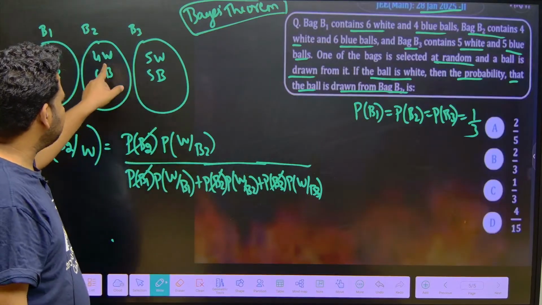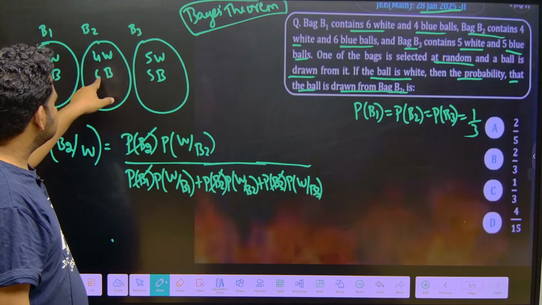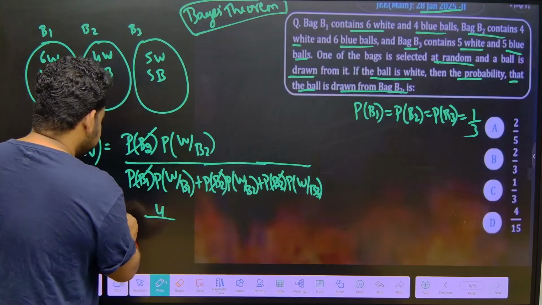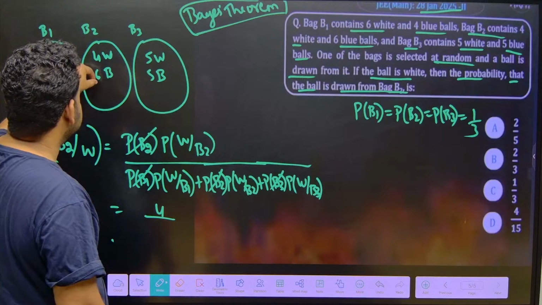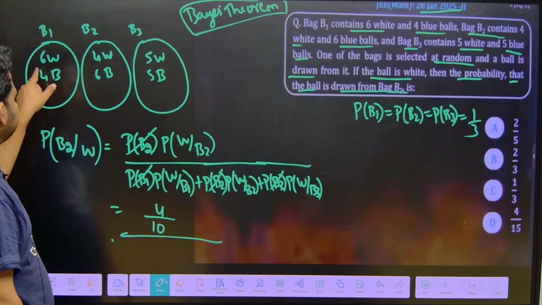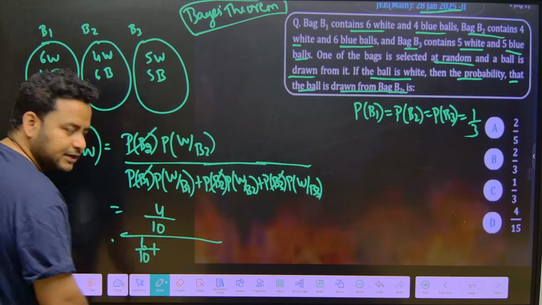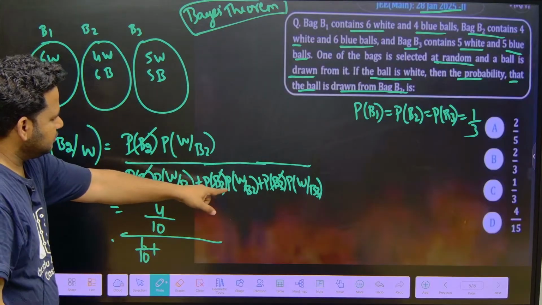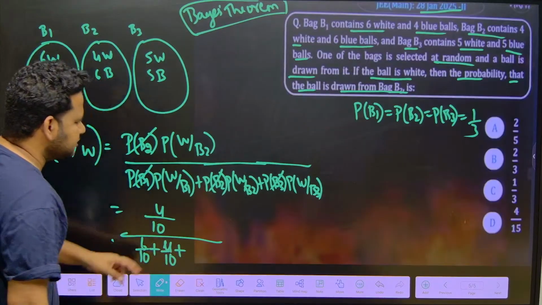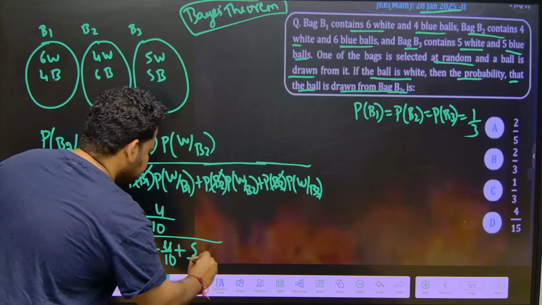How many white balls are there in B2? It is 4 white balls over total, which is 6 plus 4, 10. So 4 by 10, divided by probability of white over B1. White is 6 over 10. Here we have already written 4 over 10 for B2. What about the third bag? 5 white balls over 10 balls, 5 over 10.